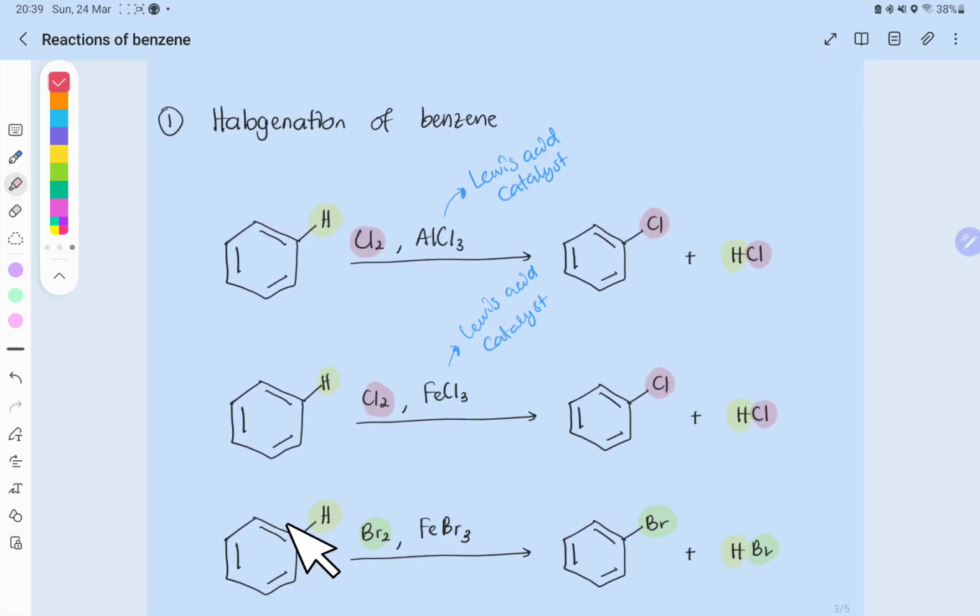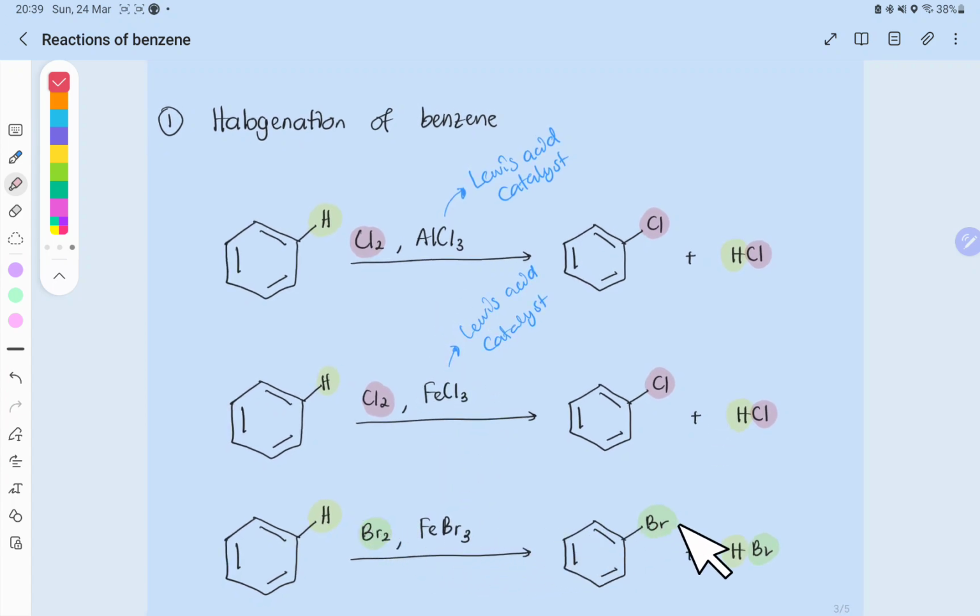And the next one, kita boleh buat halogenation of benzene using Br2 in FeBr3. Kalau kamu perasan sekarang, the Lewis acid dia AlCl3 untuk Cl, FeCl3 untuk Cl, FeBr3 untuk Br. And we are always going to use these three Lewis acids whenever we do reactions.